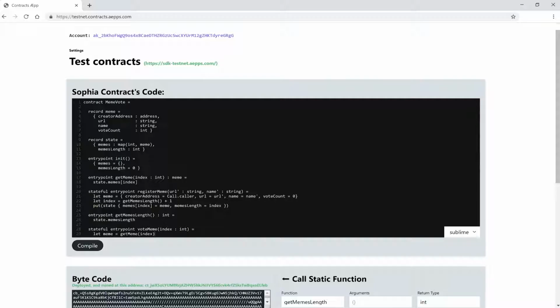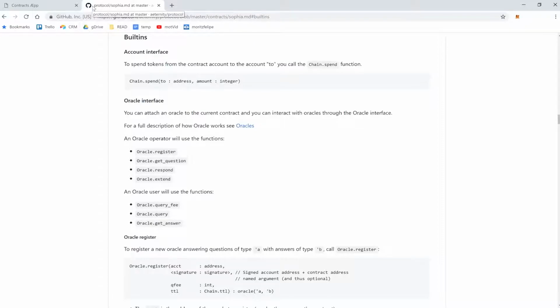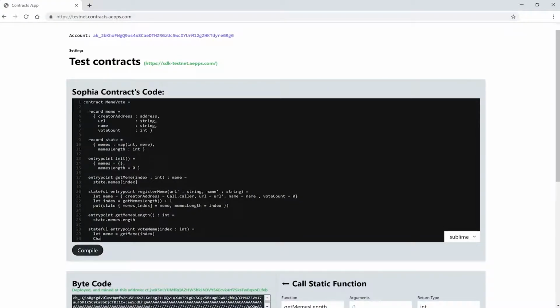Let's go to the documentation again. Under built-ins we have the account interface. And that is exactly what we're going to need. So to spend token from the contract we can use the chain.spend function. We will need the address where we are going to send the token to, and we'll need to specify the amount that we want to spend. So let's use chain spend. The address will be the creator address from the scoped meme binding that we got one line before.